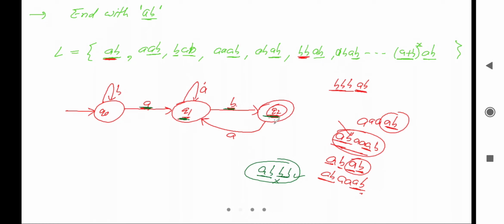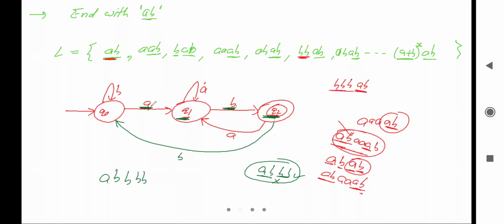Now we can take the transition like this one. Initially if a is coming, it will read a from this one and go to q1. After that it can read b from this one and go to q2. After that it can read b again, and it can read multiple b also from this one.